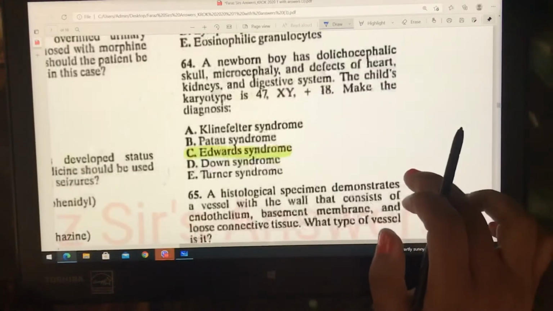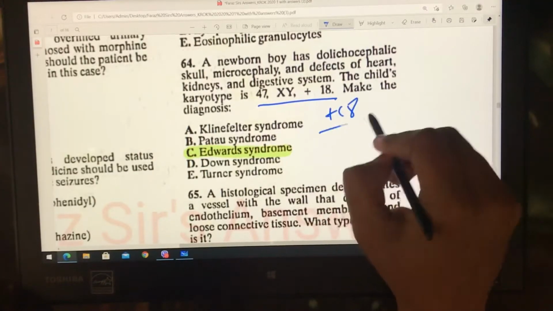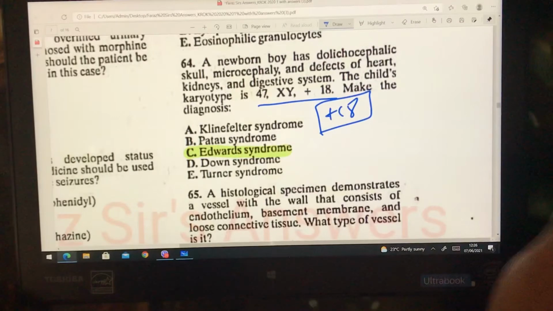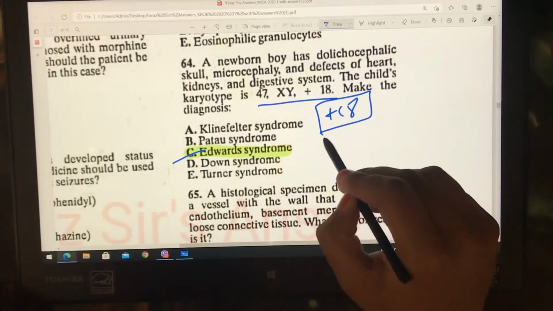So the next question is, a newborn boy has dolichocephalic skull, microcephaly, and defects of heart, kidney and digestive system. The child's karyotype is 47,XY,+18, that is trisomy of chromosome number 18. Very direct, easy question. Edwards syndrome, there is no concept. If you know this, you know this. Okay, so the answer is Edwards syndrome.